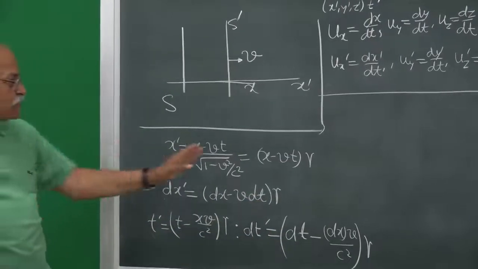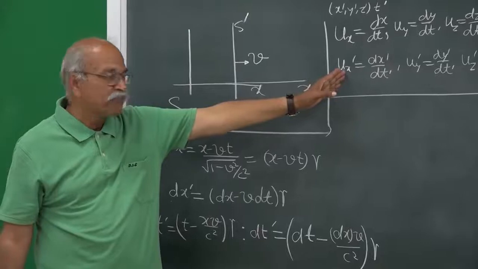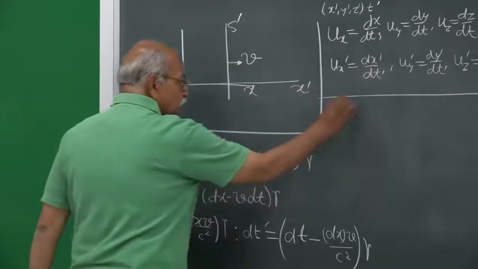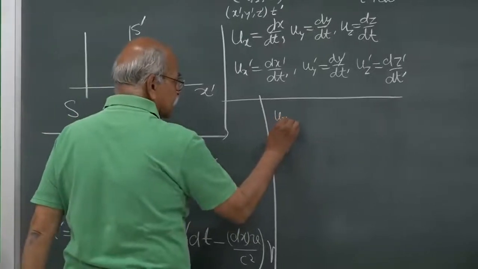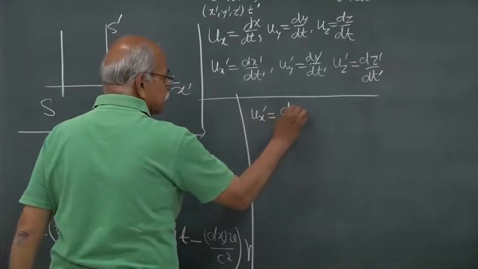Now let us calculate ux prime, which is dx prime by dt prime.